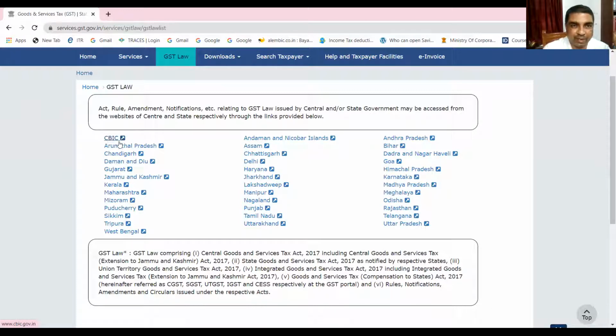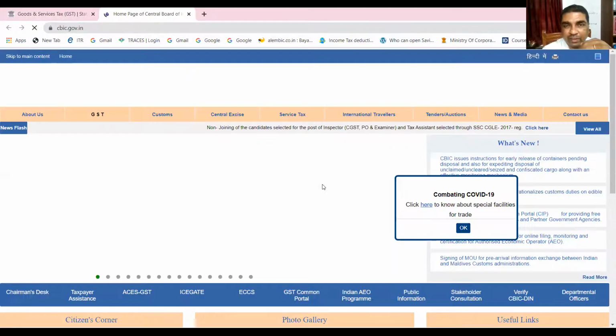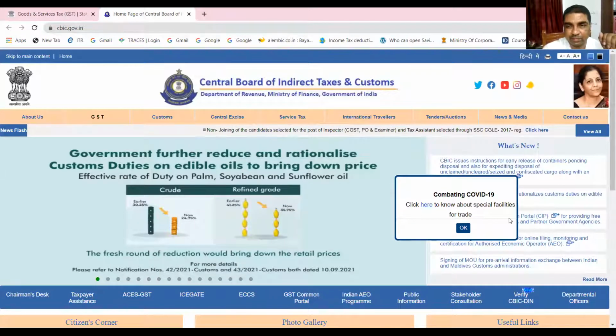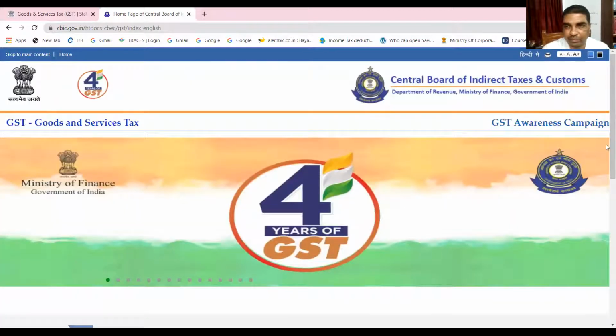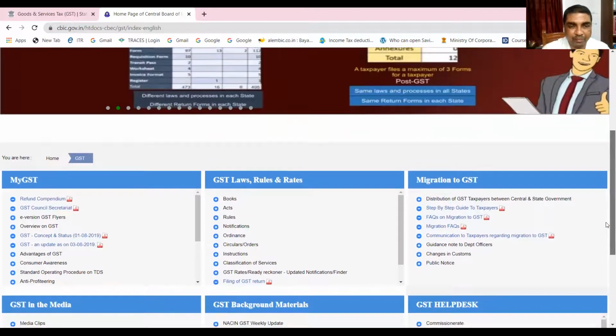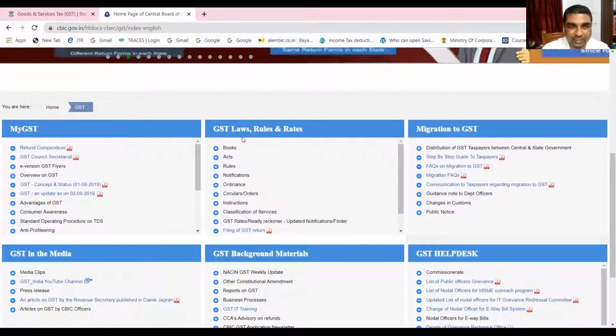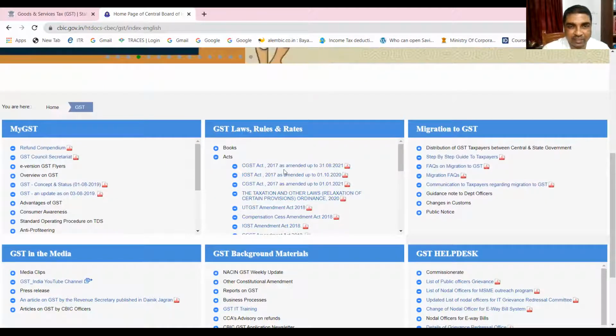You can find the law here, or any specific law. Here you can also find a link, GST law, rules, rates, etc. You may refer to the act.